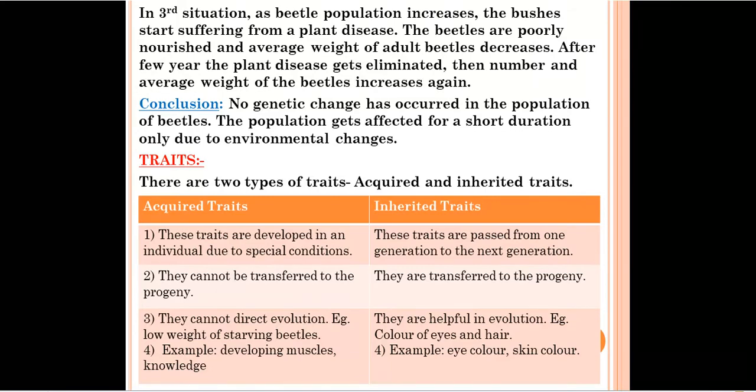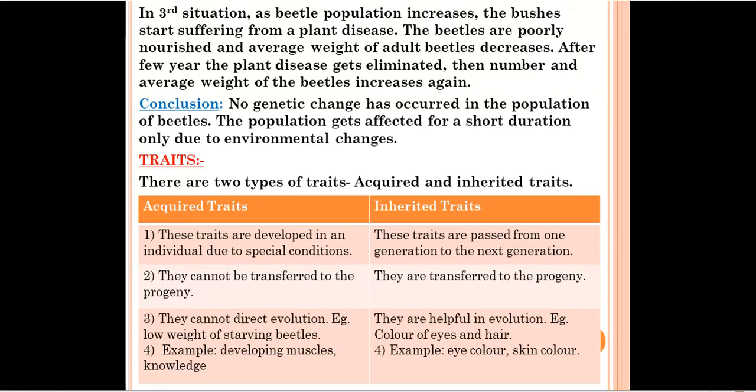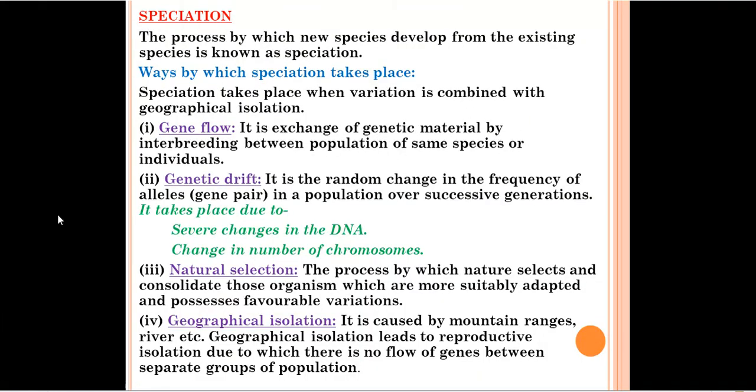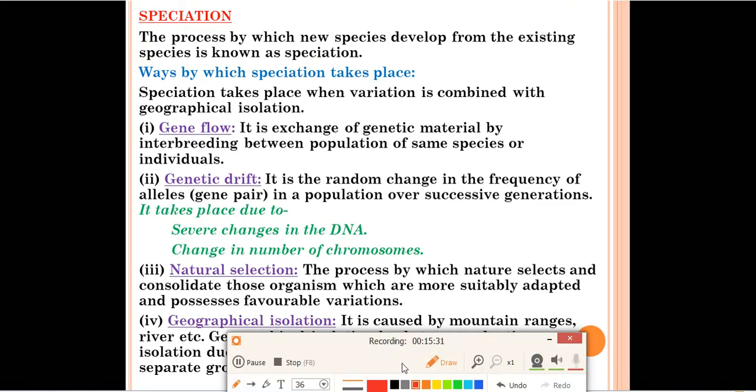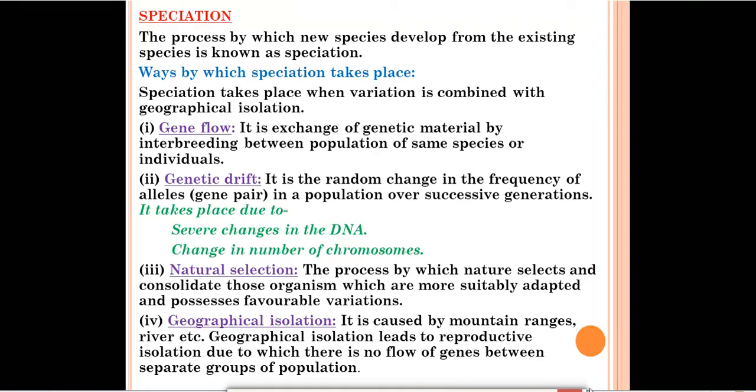I hope you all have understood the differences between acquired and inherited traits. Now we'll move towards the next section, that is speciation. From this word speciation, it sounds a little bit like species, right? So speciation means what? Development of new species, means production of new species is called speciation. So what is the definition of speciation?